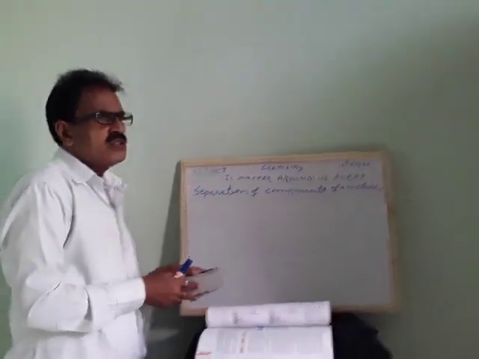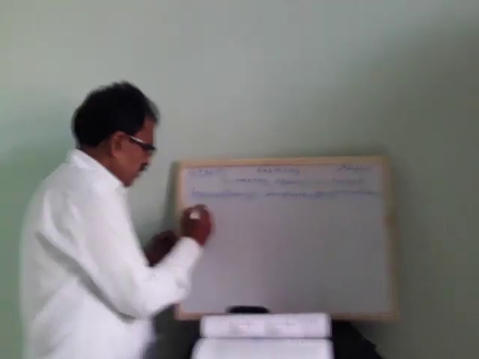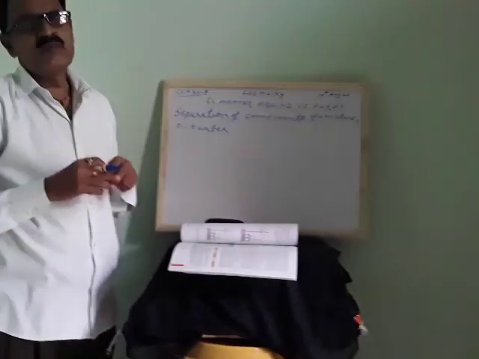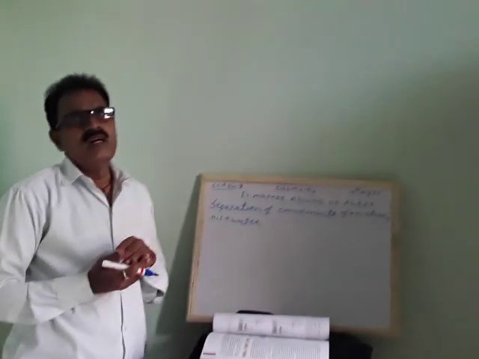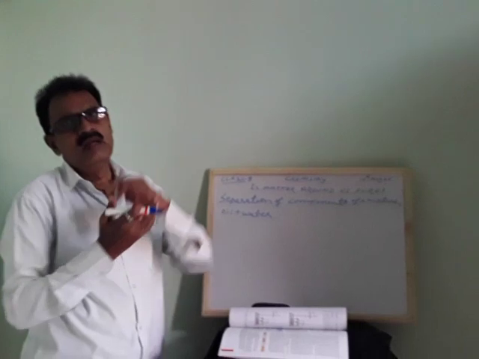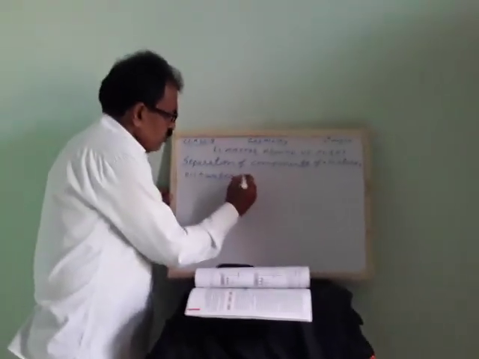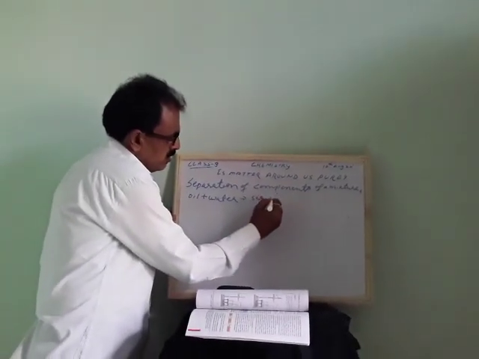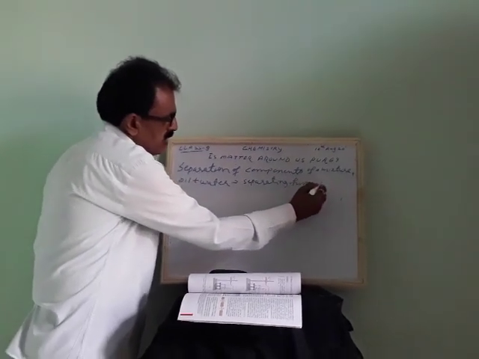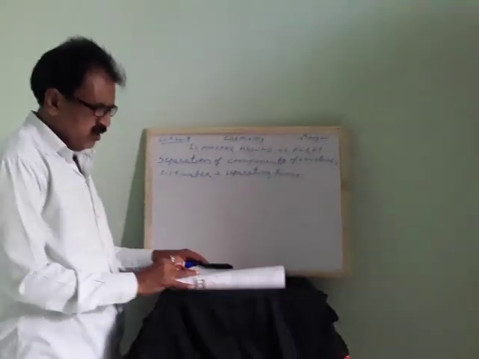And one more is how to separate a mixture of oil and water. You know very well, oil plus water we cannot separate. You can mix, but after some time again there are two layers. Upper layer will be oil, lower layer will be water. But what we use here, we use a separating funnel. So this separating funnel works on the principle of density.